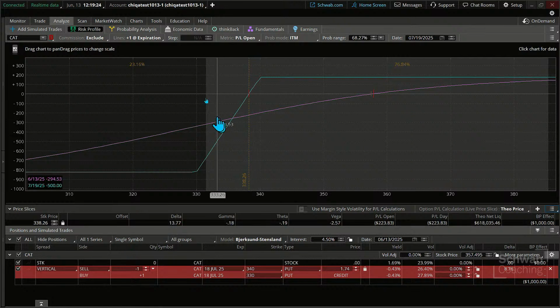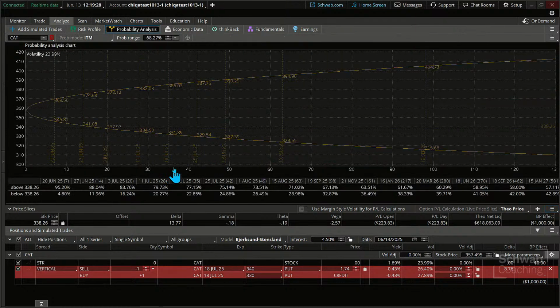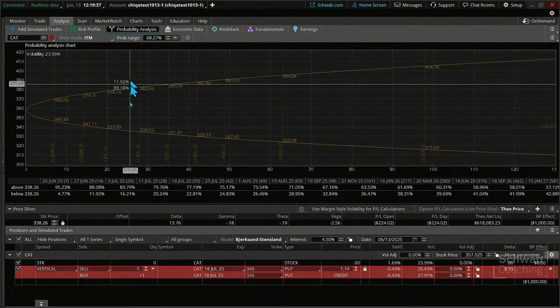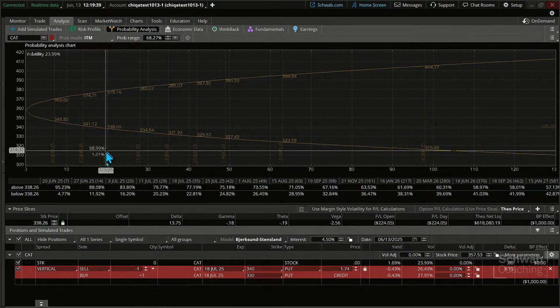I'm going to go into the probability analysis where we have this parabola, as it's referred to, but it is probability analysis. And let's pick a time in here and let's just explain what this is showing us. Okay, so down here, if I choose this date right here, that is July the 3rd. Okay, our expiration, we know expiration is further out in time on this one, but it's, was it like the 19th or so? But on this date, what this gives us a sense of is the probabilities.